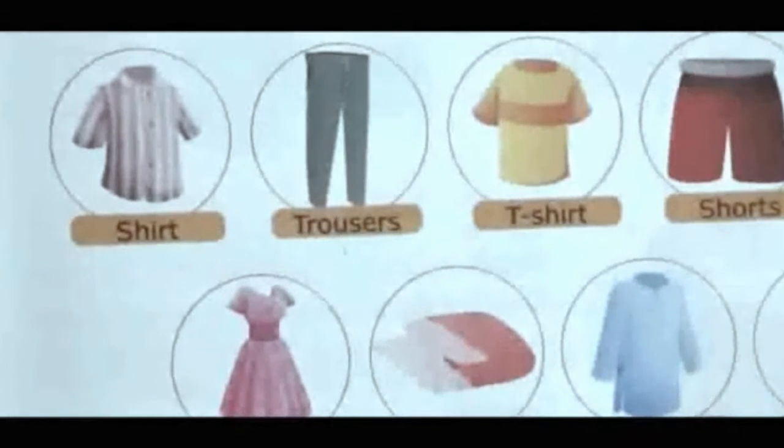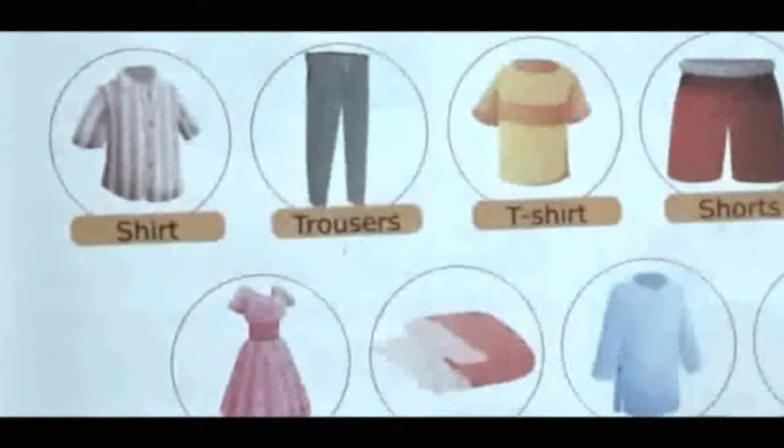Just as we wear a uniform to school, some people also wear special clothes at work. For example, doctors, nurses, firemen, policemen, etc. They also wear different types of clothes and that is their uniform. It means uniforms are the special kinds of clothes that are worn by the people of different jobs.